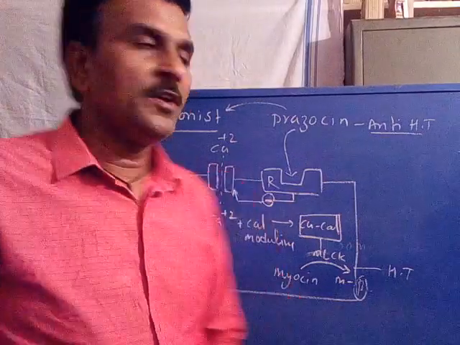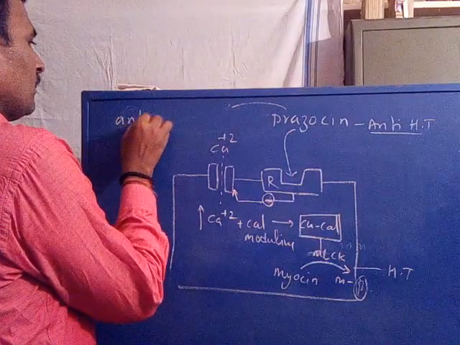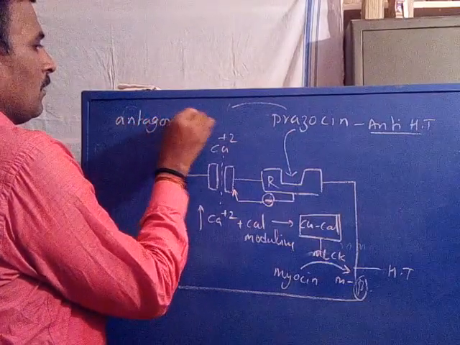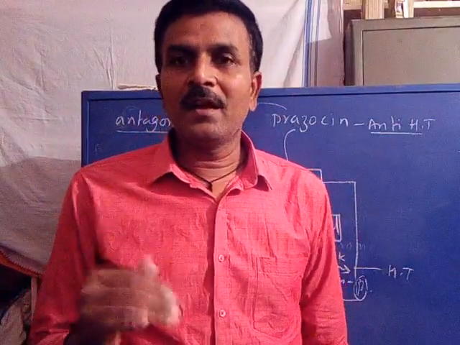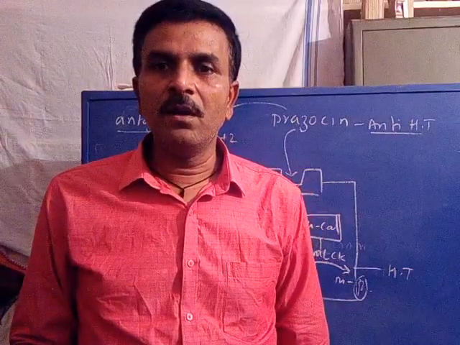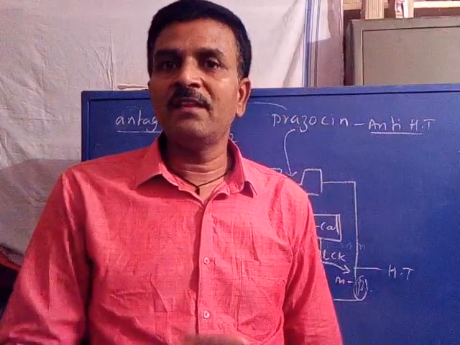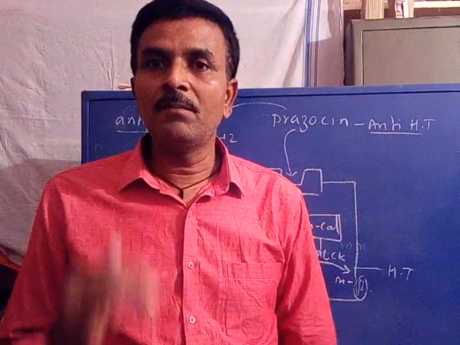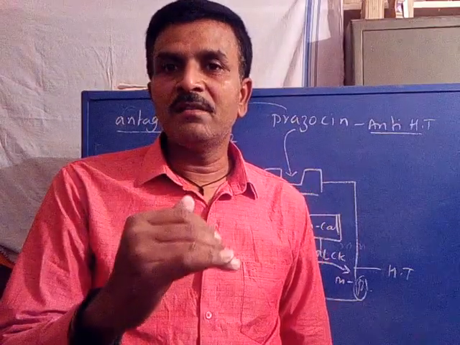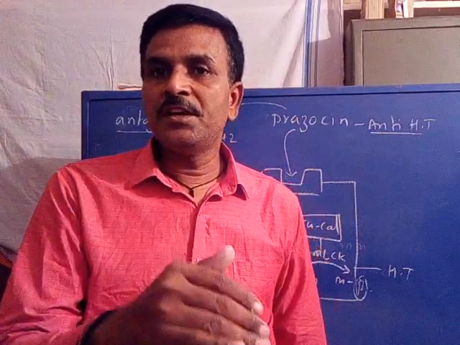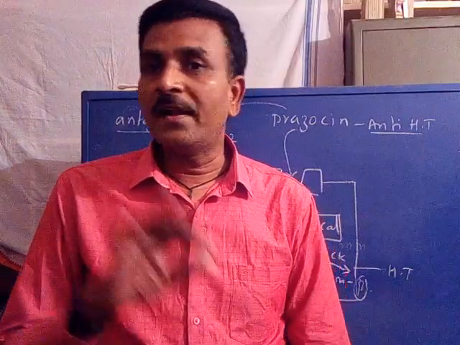Now coming to the antagonist. Agonist and antagonist. Any kind of drug molecule which is capable of binding only with the receptor but does not initiate or show any effect on cell function is called an antagonist.